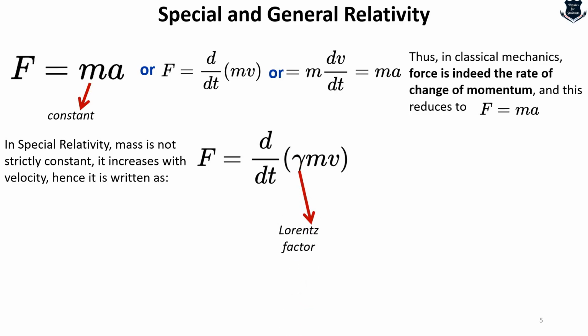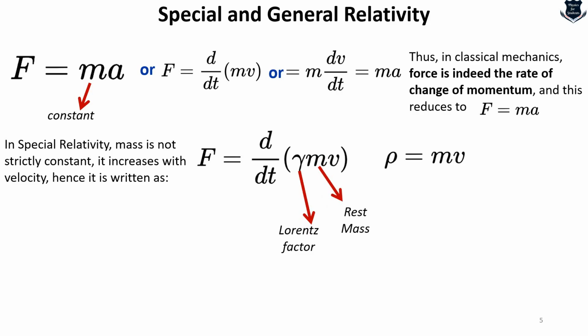Here you can see a new factor, the gamma factor, which we will learn about later. This is called the Lorentz factor. You can just assume the Lorentz factor is a kind of mathematical correction which keeps things consistent at high speed or motion. We see here that m is the rest mass and v is the velocity.